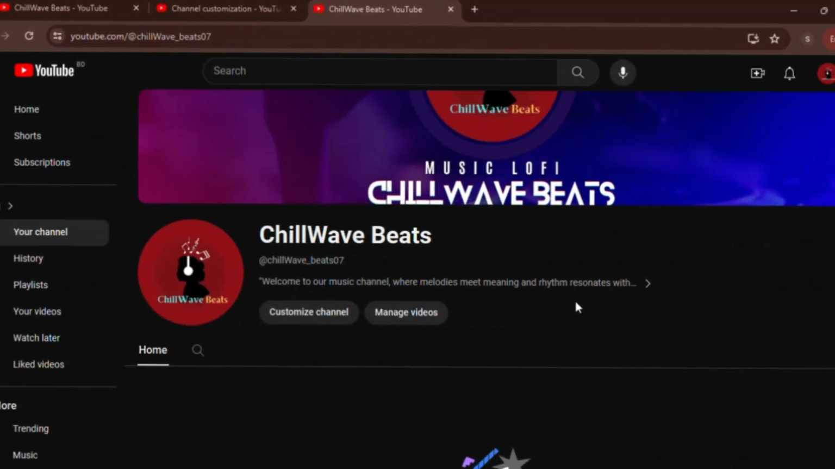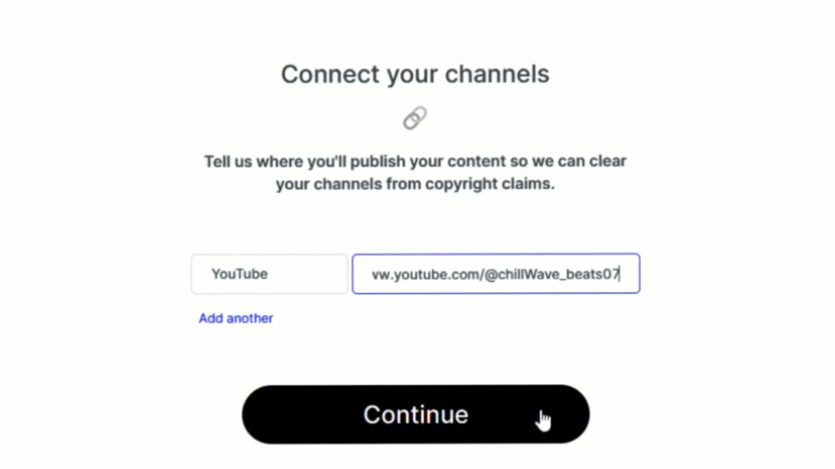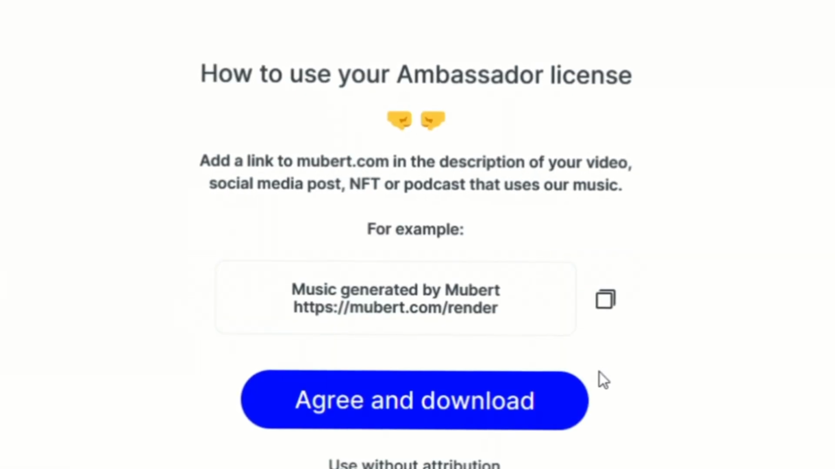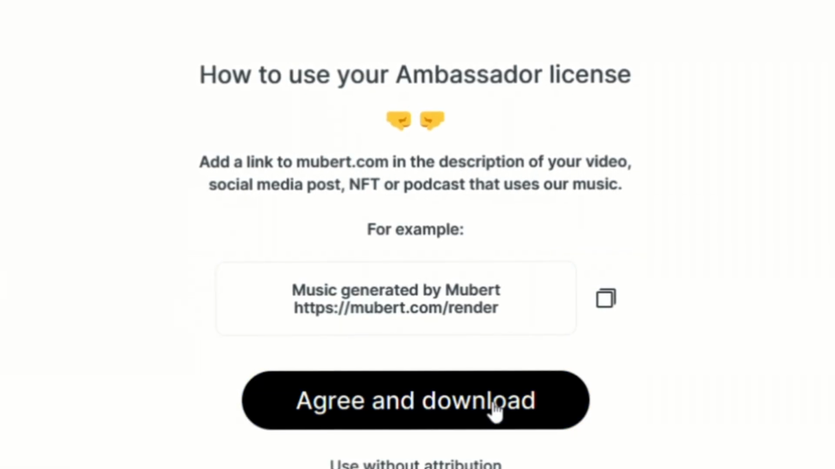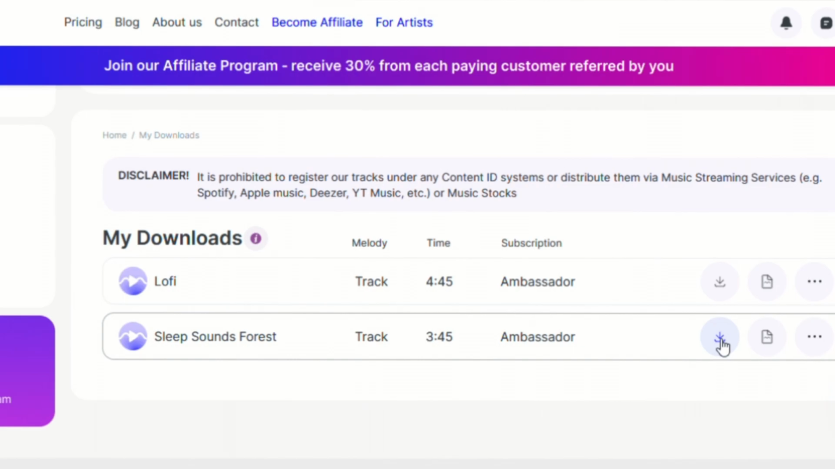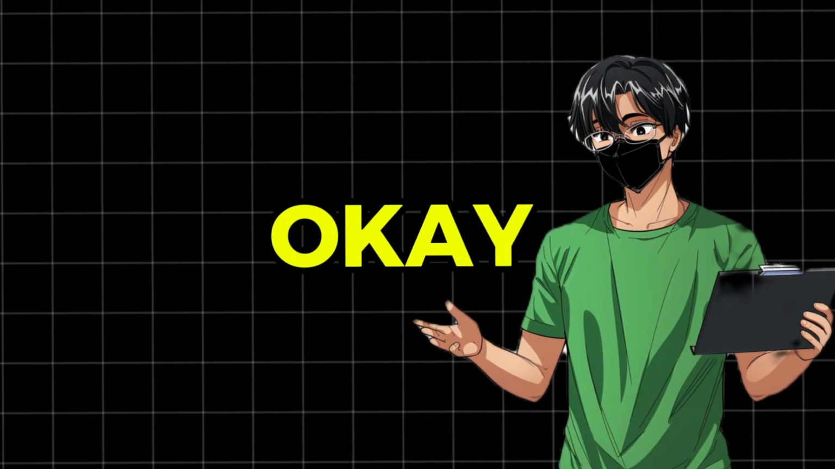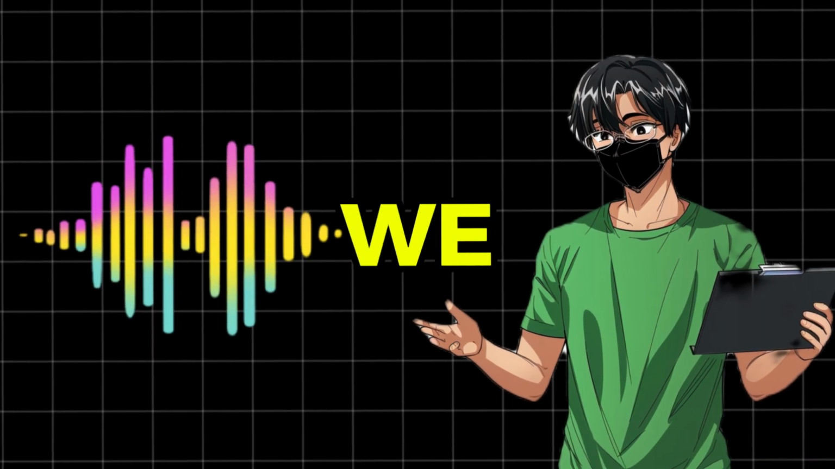After publishing the channel, copy the channel link and then paste it into the Muber. After that, click on the Continue button. Now click on Agree and download. Your music track will be downloaded on your device automatically. Our first music track has been downloaded. Now for downloading the second music track, click on the download icon of track 2 and click on Agree and Download. Okay guys, our music is now ready, but we are not done yet.